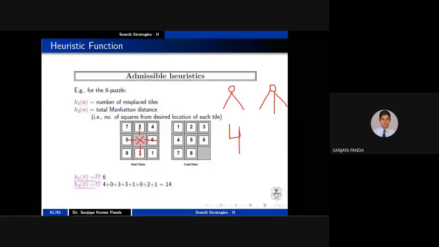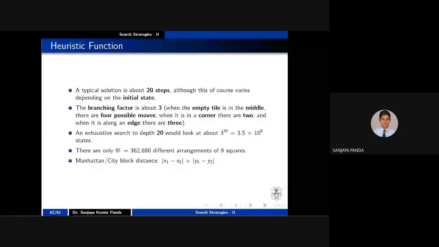Right? Let us consider this node. What is the branching factor? You can move this side and this side. Diagonal move is not allowed. The branching factor is 2. Now concentrate on this node. What is the branching factor? This side and this side, so the branching factor is 3. So we have 3 kinds of branching factor in this 8 puzzle game: one is 4, another is 3, another is 2. Roughly, let us not take 4, 3, 2 to confuse. So roughly they have calculated the branching factor as 3.